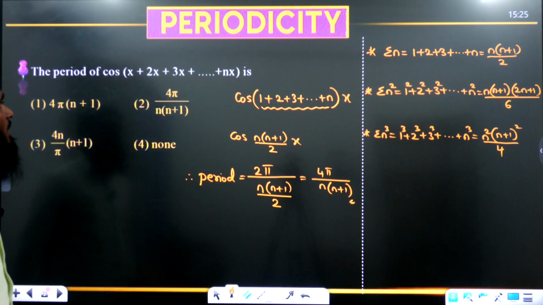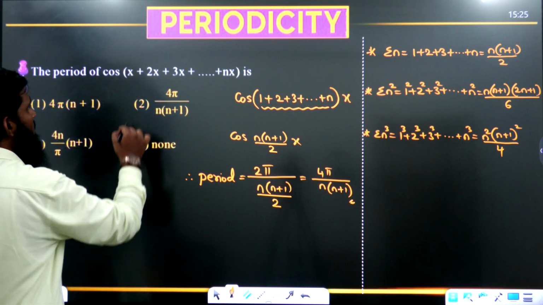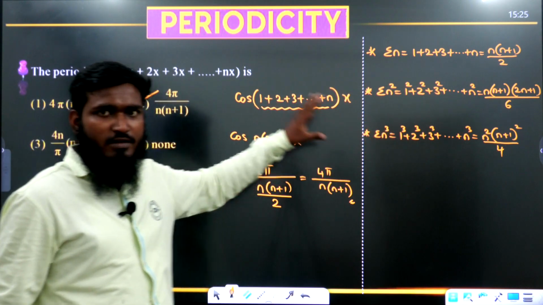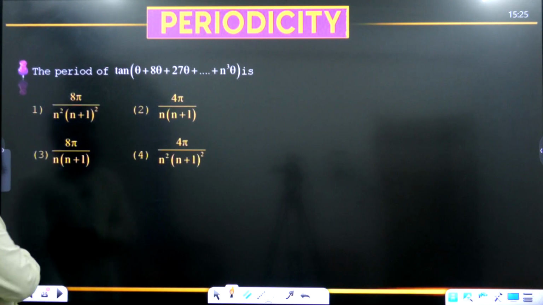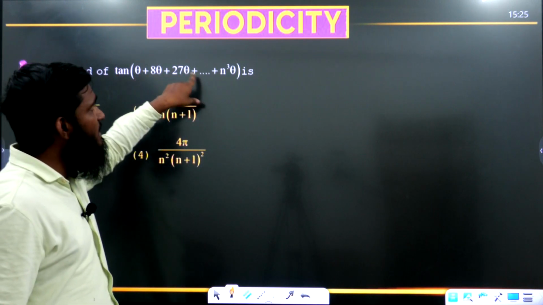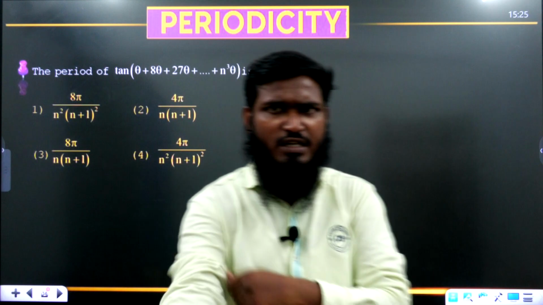Okay. So 4 pi by n into n plus 1 means, let us go with the second option. Understood the concept? Only you have to remember this part and you are substituting the formula. Now let us go with the next question over here. The period of tan theta plus 8 theta plus 27 theta plus so on up to n cube theta. Similar question we are having over here.